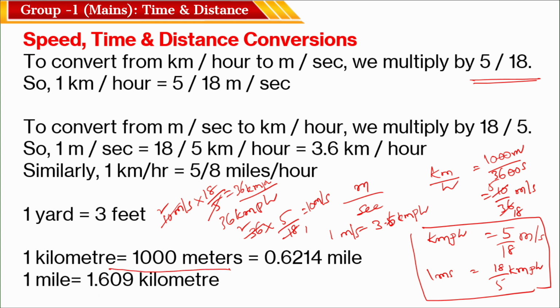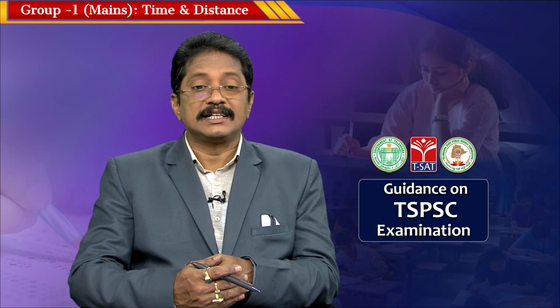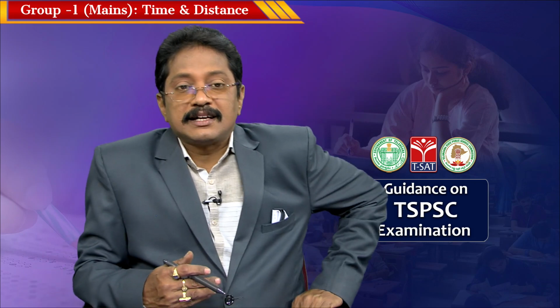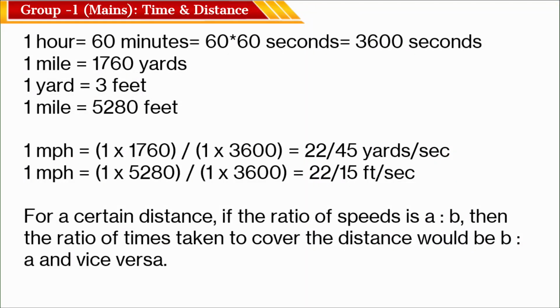So, this is very important. Sometimes these relations also play a vital role. 1 yard is equal to 3 feet, as you know, 1 kilometer is equal to 1000 meters, or in terms of miles 0.6214, and 1 mile, in terms of kilometers, is 1.609 kilometers. Okay. Now we can say in terms of hours. 1 hour is equal to 60 minutes, as you know, and each minute is 60 seconds. So, 60 of 60 is 3600 seconds.